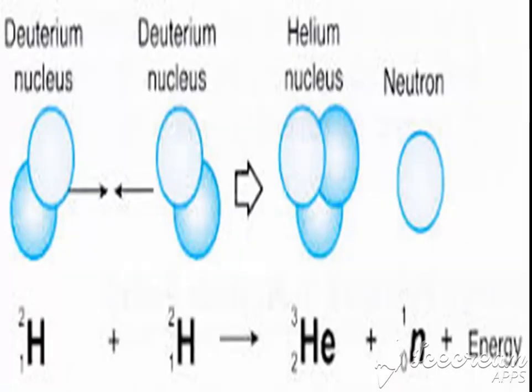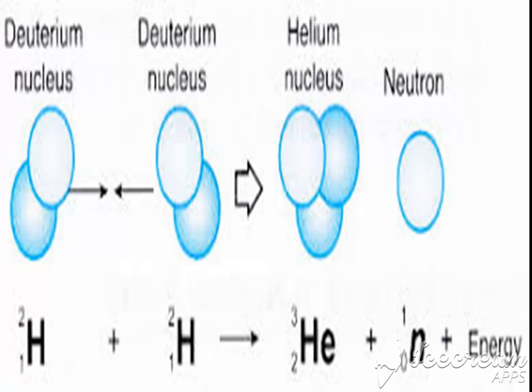This is the basic example of a nuclear fusion process, where two deuterium nuclei, deuterium being an isotope of hydrogen, combine to form a helium nucleus plus an electron, and release a lot of energy. The energy produced in nuclear fusion is much more than the energy produced in nuclear fission. The sun is the example of nuclear fusion. The energy in the sun is due to nuclear fusion processes only.